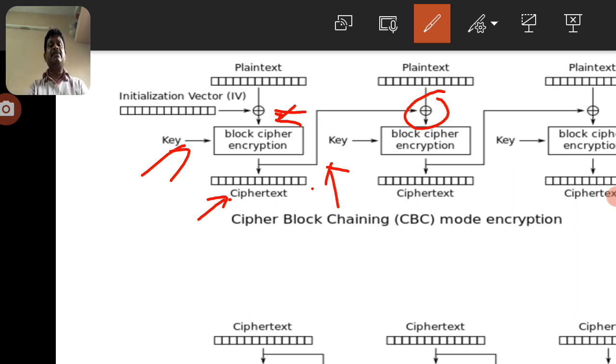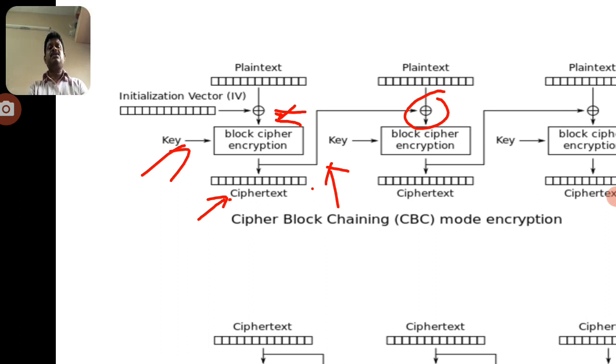Because the initial vector is added to the plain text and encrypted with the key, more rounds of encryption are possible. Suppose he identifies the third block of data, he should know the second block output and the first block output. Without knowing that, it is not possible to find the plain text. So this is another type of mode, the cipher block chaining mode.